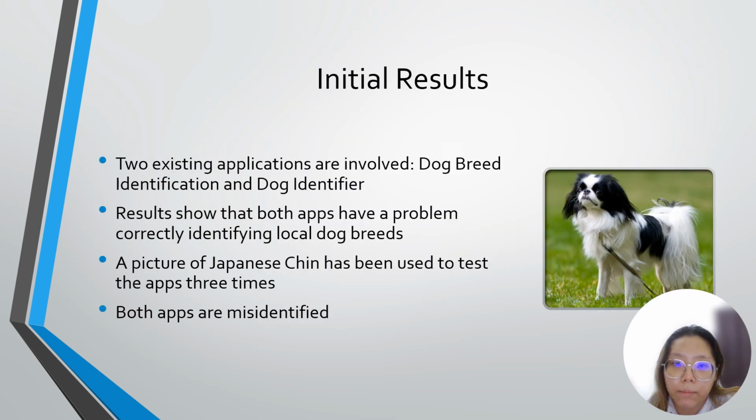Two existing applications are involved to test the accuracy of identifying the local dog breeds. These two apps are Dog Breed Identification and Dog Identifier. A picture of a Japanese Chin was used to test both apps 3 times, and both apps misidentified it. The results show that both apps have a problem in correctly identifying the local dog breeds.